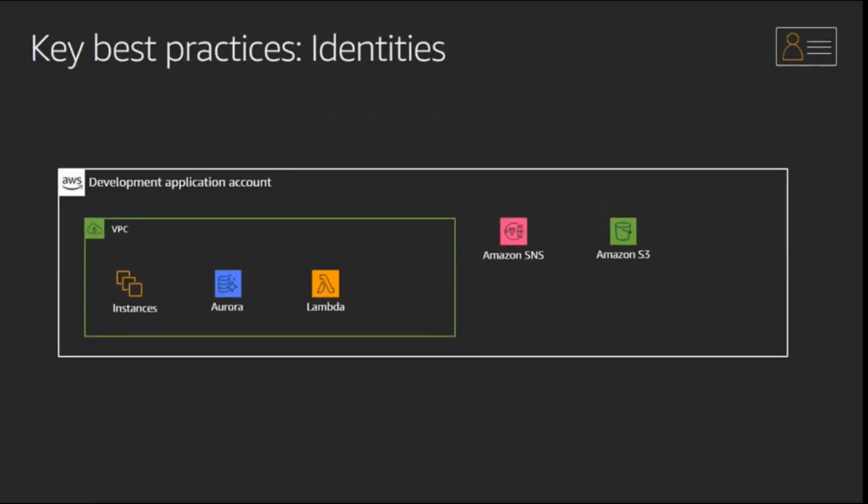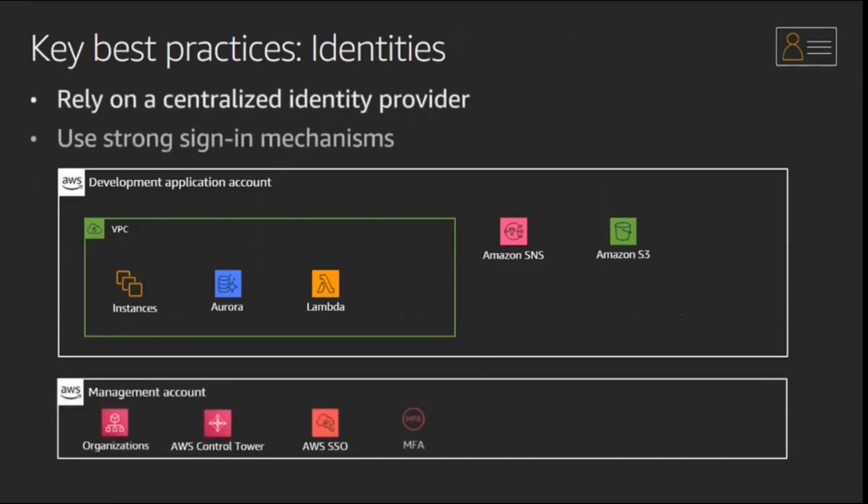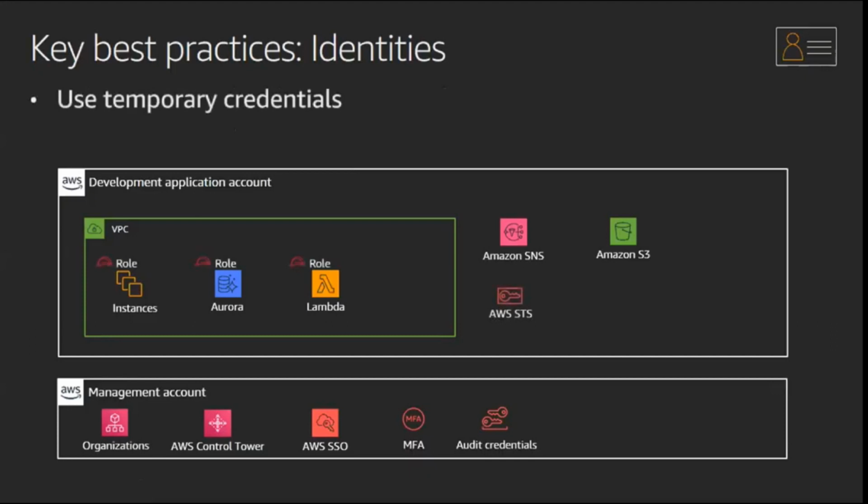When you are evolving your identity guideline, there is a key set of principles that you want to follow always. Basically, MFA, audit credentials, those are best practices always to follow. As much as possible, use temp credentials. We know for sure the glue here is assume role, makes a temp call, and gets you a temp credential. You can yourself make an STS call, get a temp credential, and enable some of your operations. As much as temporary credentials are being used, you are definitely in a secure territory. The more you use the permanent user, you may have a security risk unless you are having a very diligent review of all the rotations and other things.